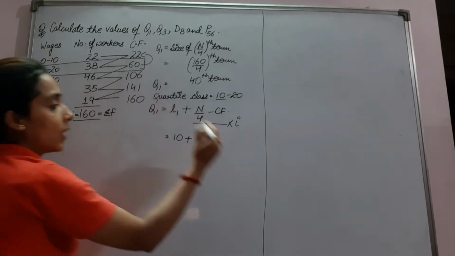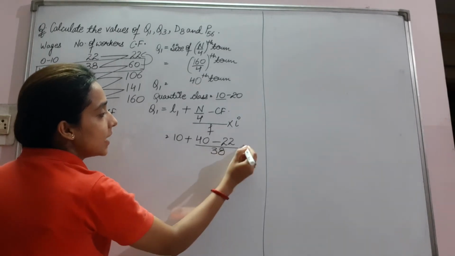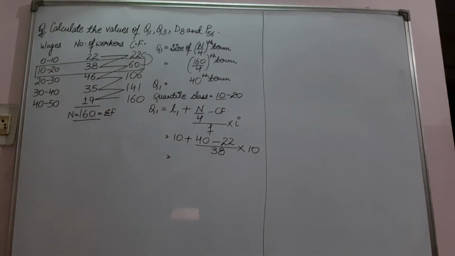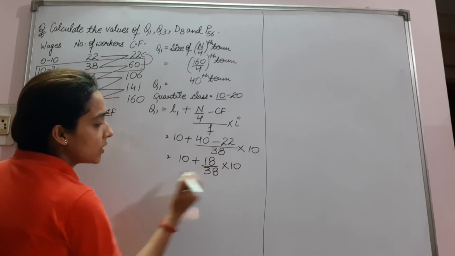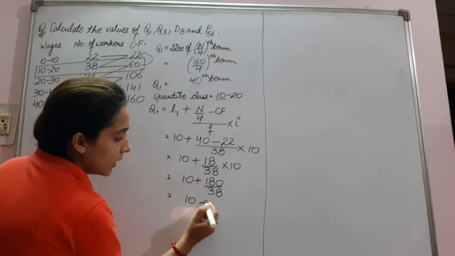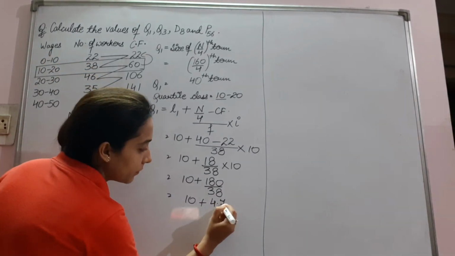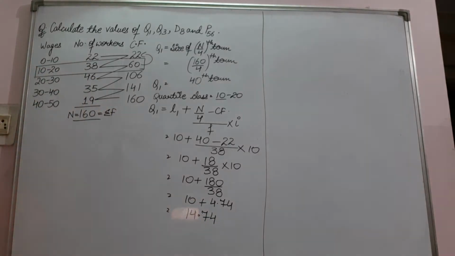CF, the one above, will be 22, upon f, the one in front of it, 38. And what is i? The difference, that is 10. So 10 plus 18 upon 38 into 10. 10 plus 180 upon 38. 10 plus 4.74. It will be 14.74. Right.